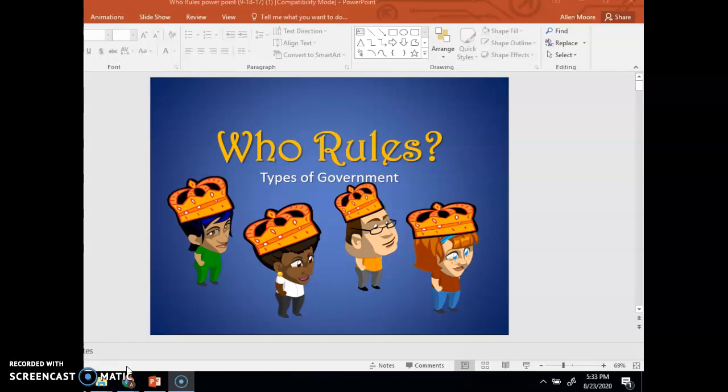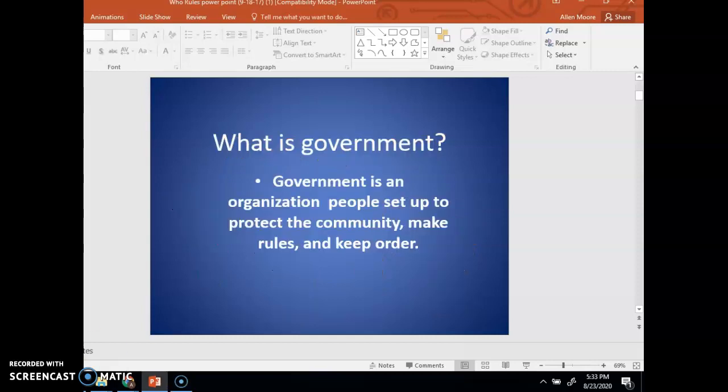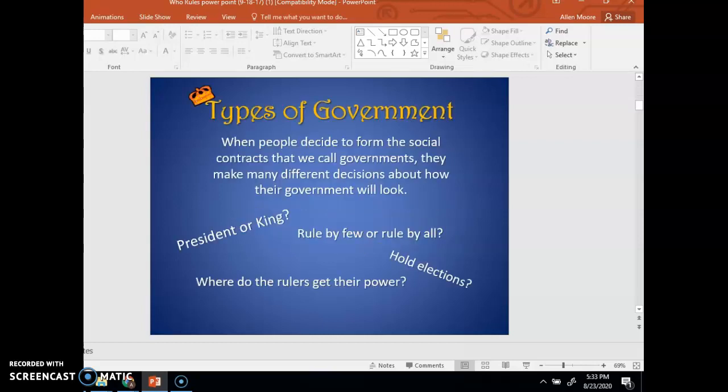Well, today I want to talk about government. So, what is government? Government is an organization people set up to protect the community, make rules, and keep order. There are different types of government.